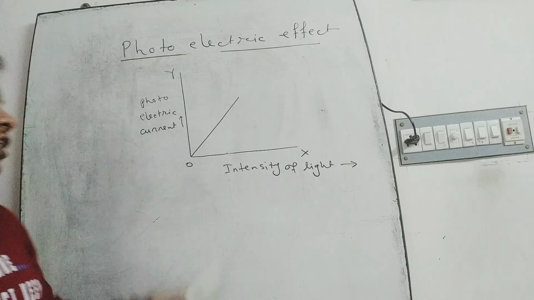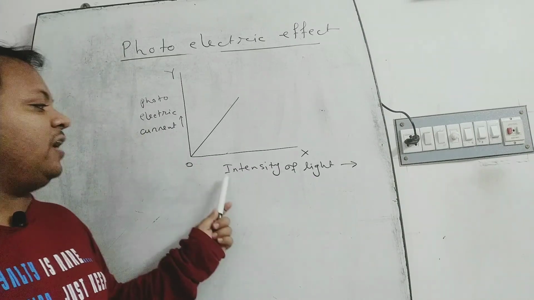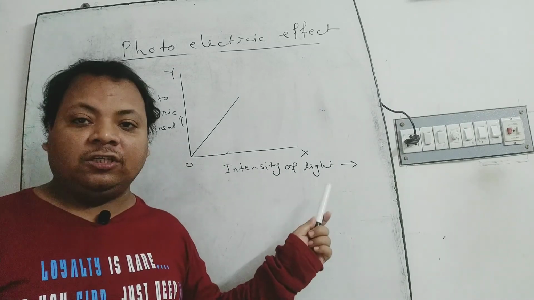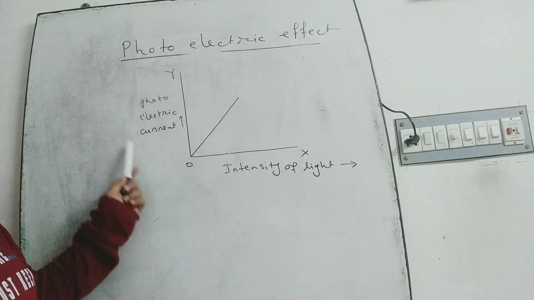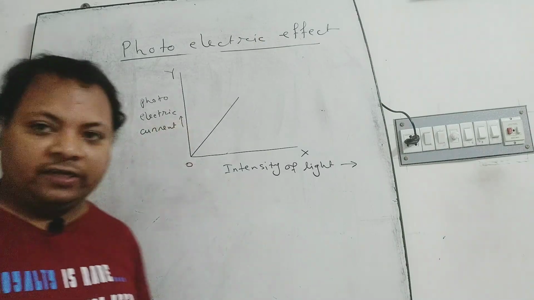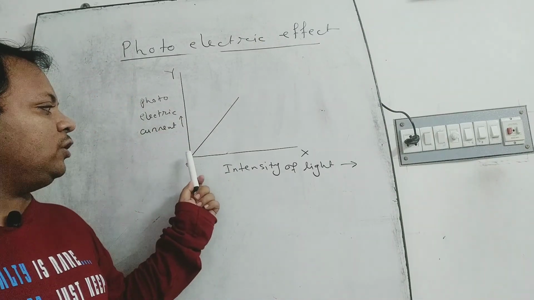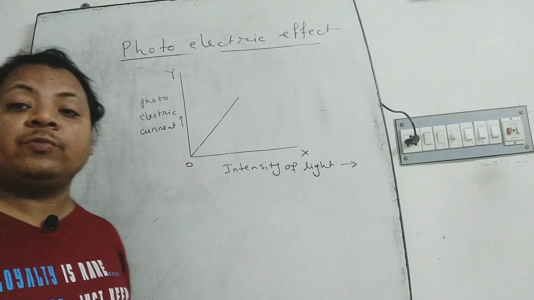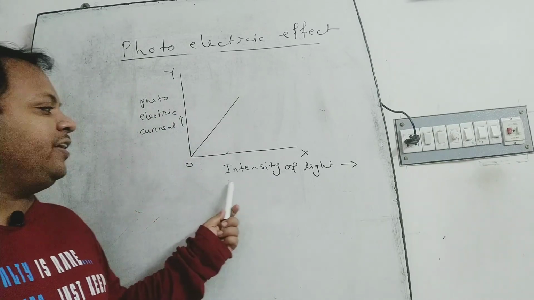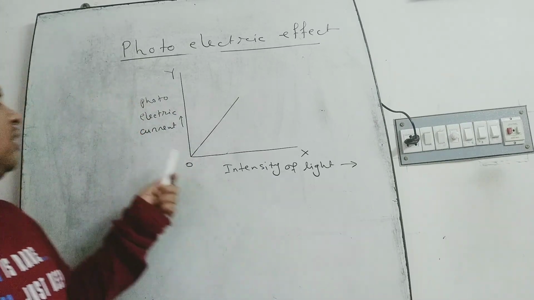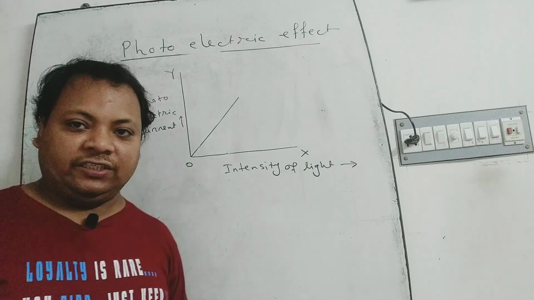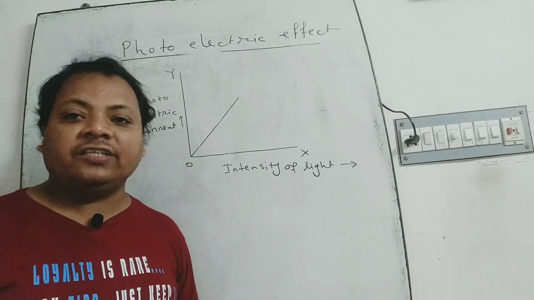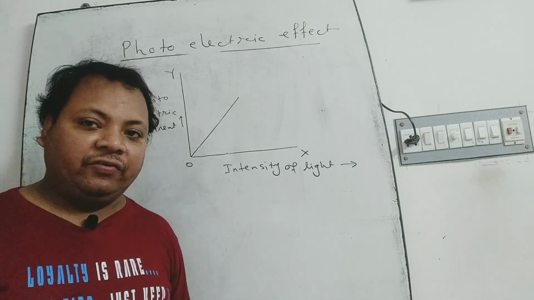This graph shows the relation between photoelectric current and the intensity of the light ray. We plot the intensity of the light ray along the positive x-axis and photoelectric current along the positive y-axis. The graph is a straight line passing through the origin. That is, when the intensity of the light ray increases, the photoelectric current also increases. Actually, photoelectric current is directly proportional to the intensity of the incident light ray.